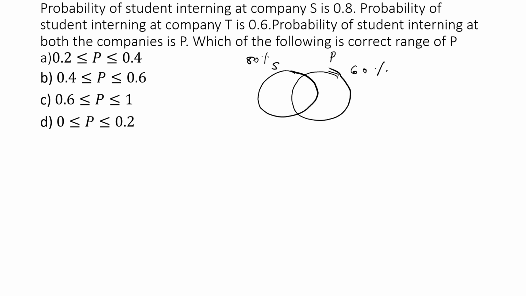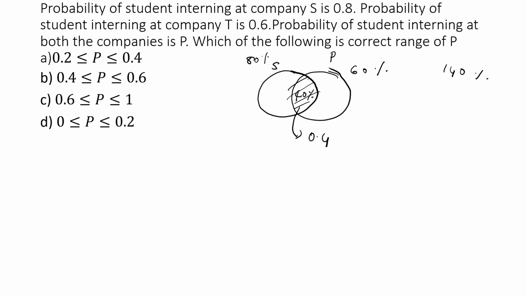So here the total is 60 plus 80, that is 140, that is an extra 40% that comes in between. That is doing both internships. This is the minimum case, that is 0.4. 0.4 is the minimum case.